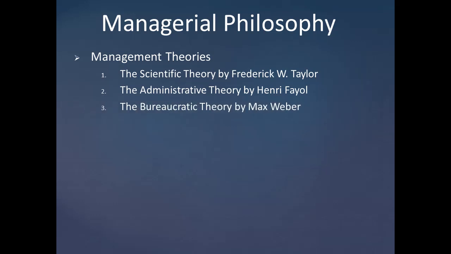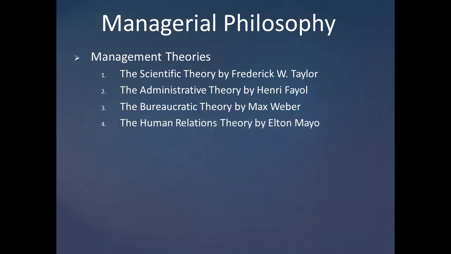And the next one is the bureaucratic theory by Max Weber. This bureaucratic theory means a strict order with clear rules is what makes an organization successful, because everyone knows what they are supposed to do.